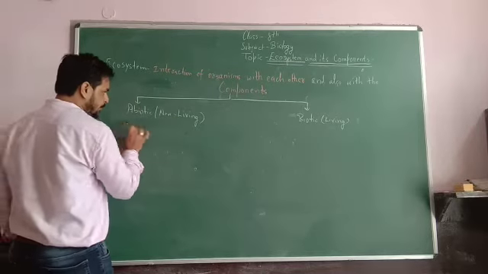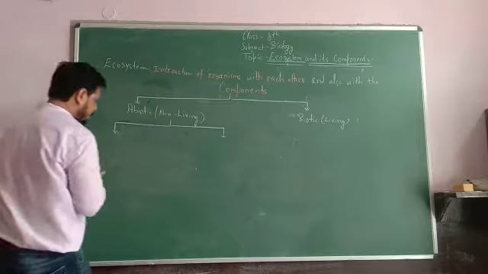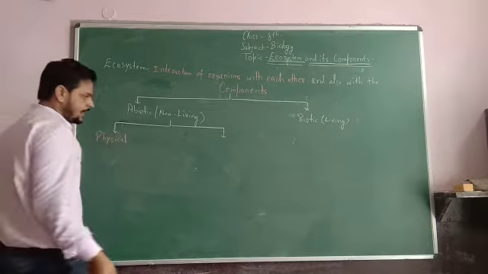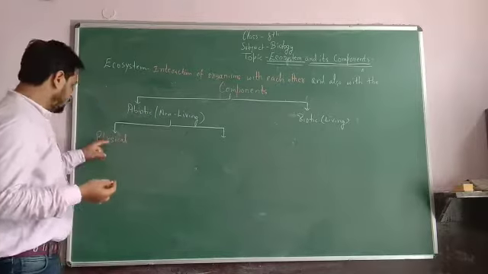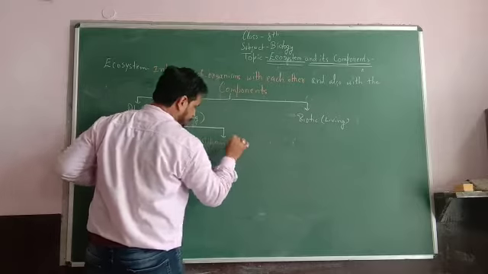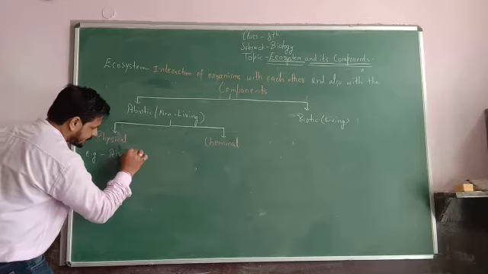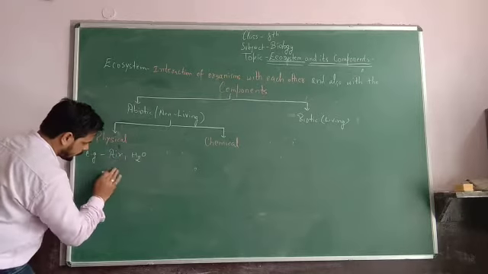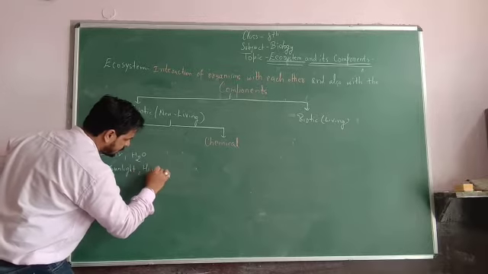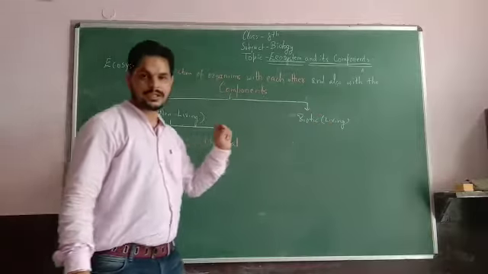So what are abiotic components? They are also of two types. The first one is physical, in which physical factors like temperature, air, water, sunlight and humidity are included. These all affect the biotic components also.